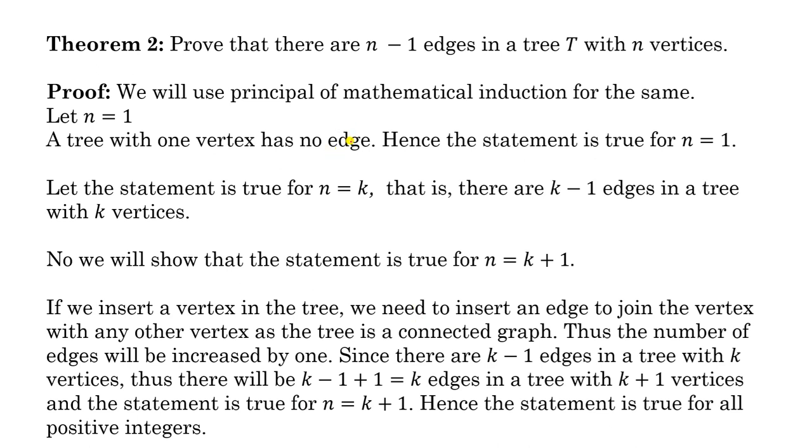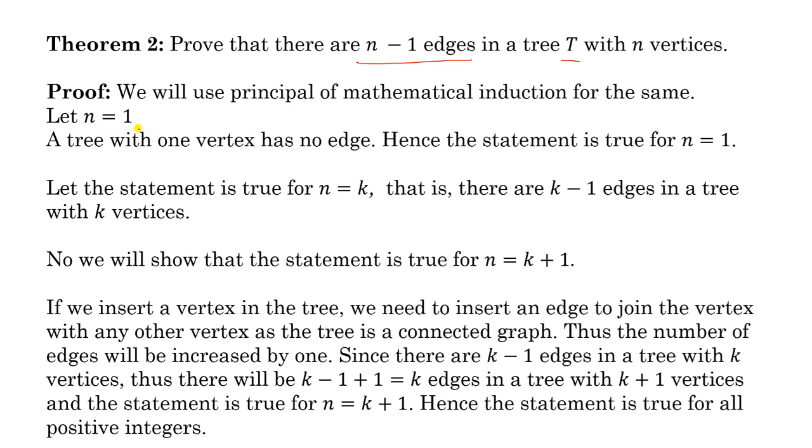Now the next theorem: prove that there are n minus 1 edges in a tree with n vertices. We have to show that the number of edges in a tree with n vertices is n minus 1. And we will use the principle of mathematical induction to prove this result. So here n is a positive number. So let us start with n equal to 1. This is the base value.